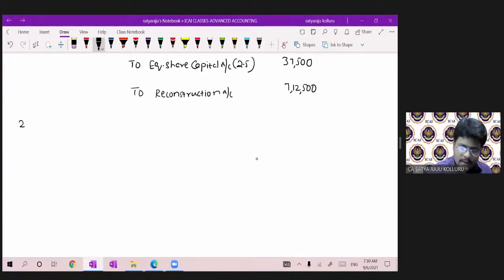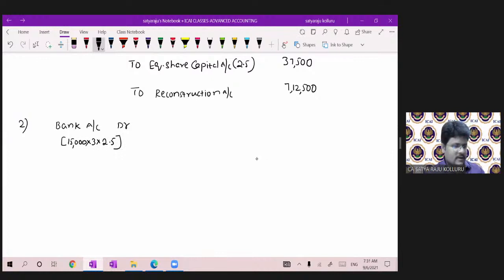Next, the existing equity shareholders were subscribed to the extent of 3 shares for every equity share. Now, at the time of subscription, the entry: bank account debit, existing 15,000, 3 shares, 2.50 per share.